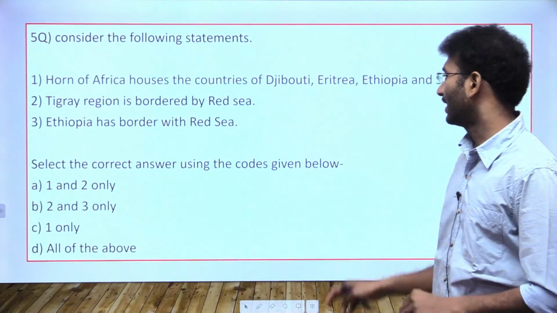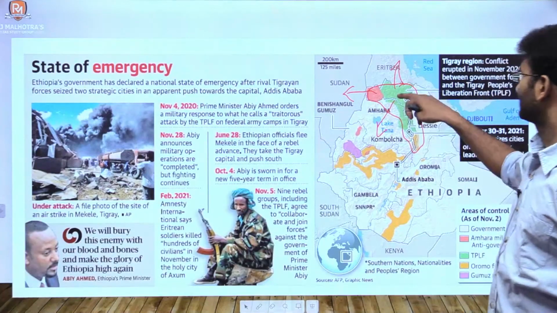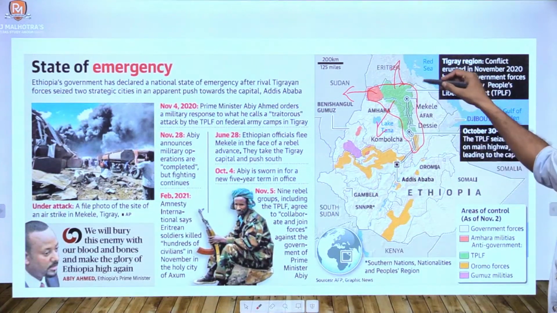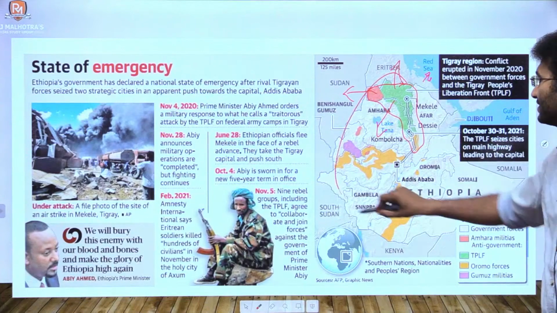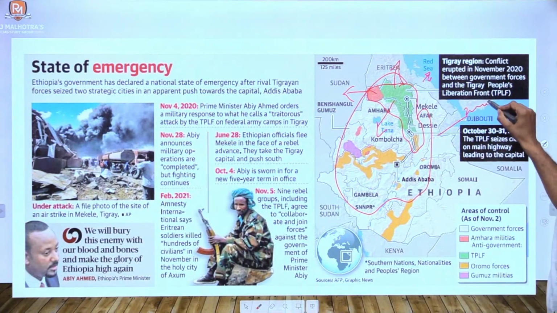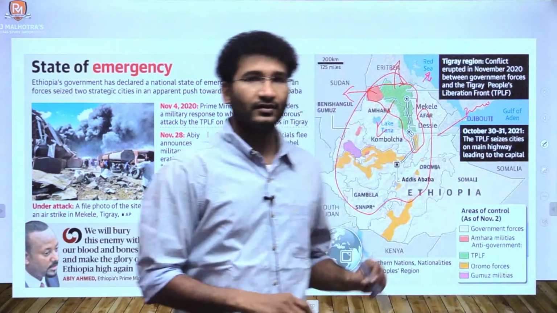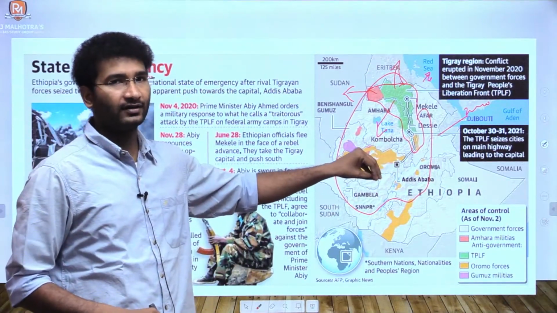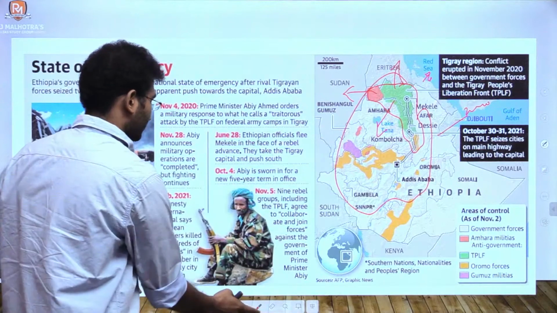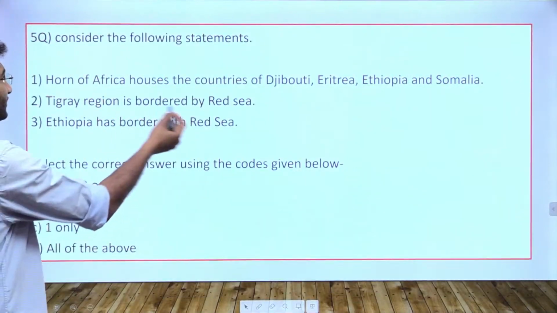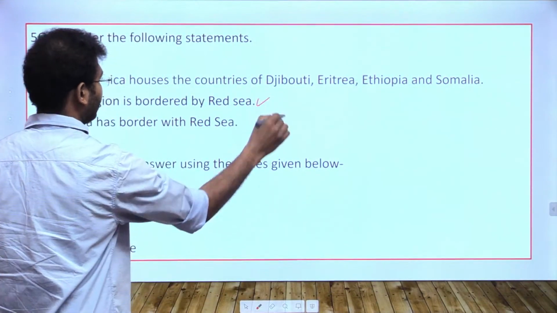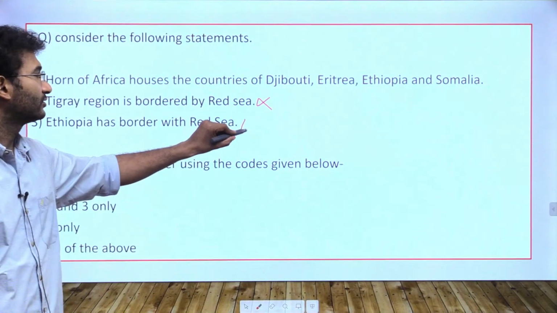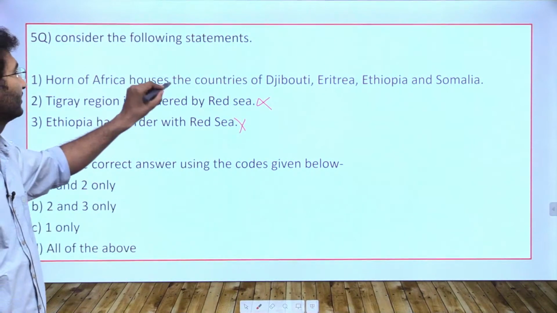Now let's look into the map again. This region, Tigray, does not have a border with the Red Sea. In fact, Ethiopia as a country does not have a border with the Red Sea, but it is part of the Horn of African countries. Tigray region is bordered by Red Sea? No, the statement is wrong. Ethiopia has a border with Red Sea? No, Ethiopia also does not have a border with the Red Sea. Statement 1 is right.